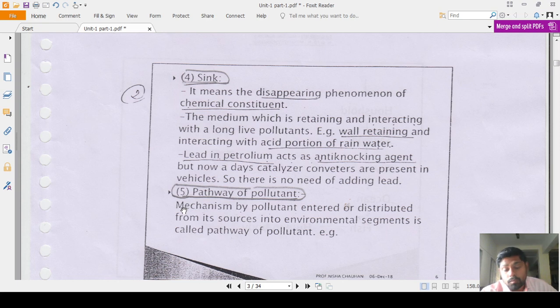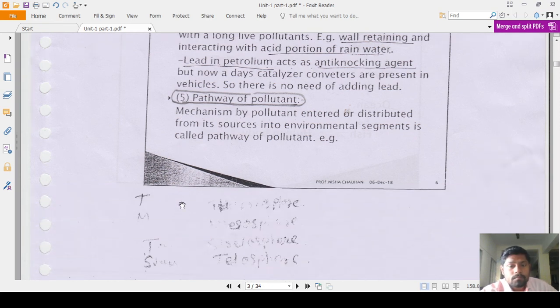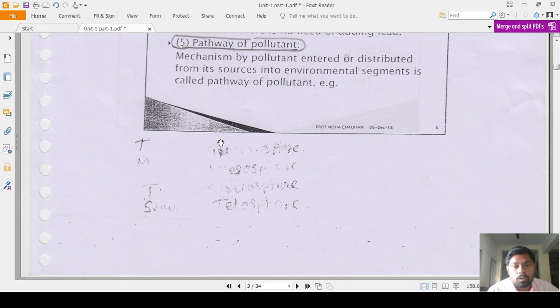Okay, then the pathway of the pollutant. The mechanism by which a pollutant enters or is distributed from its source into the environmental segment is known as the pollutant pathway. That is an important short question: define the term pollutant pathway. Pathway means the way, the mechanism by which the pollutants enter or are distributed into the environmental segment from their sources. This mechanism is known as the pathway of the pollutant.